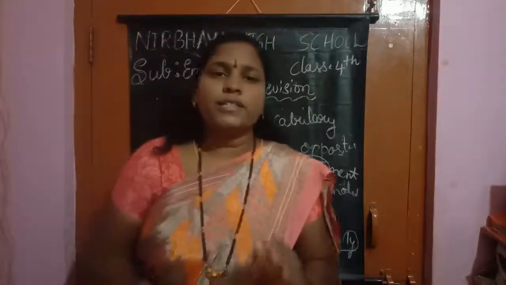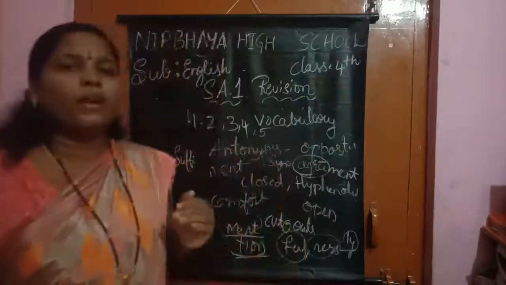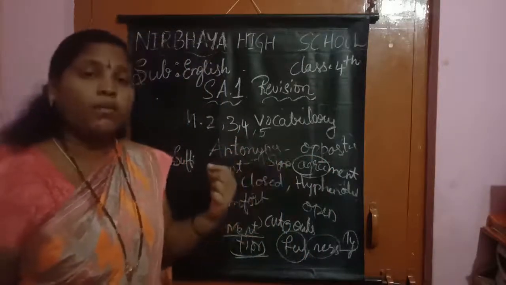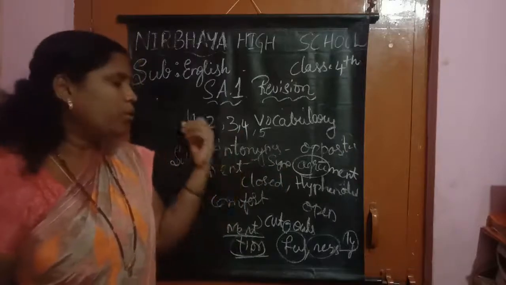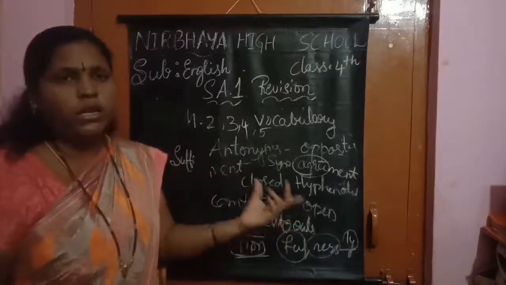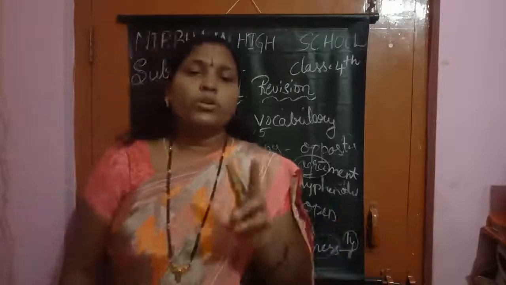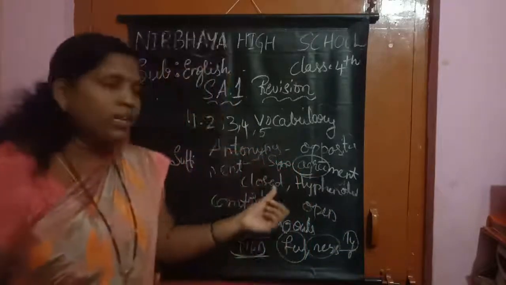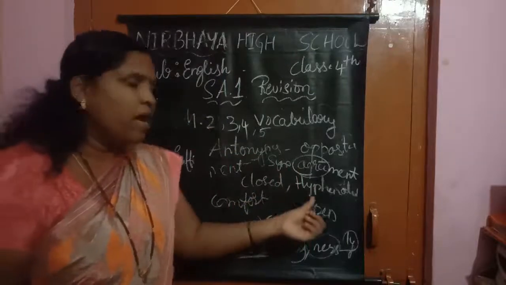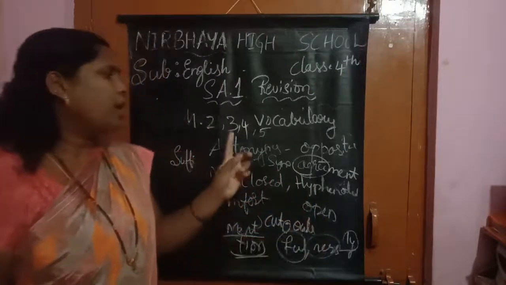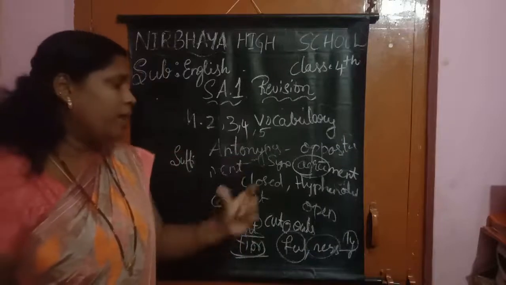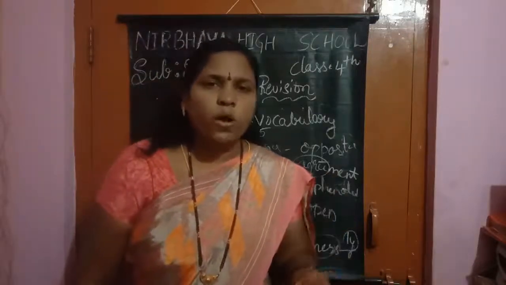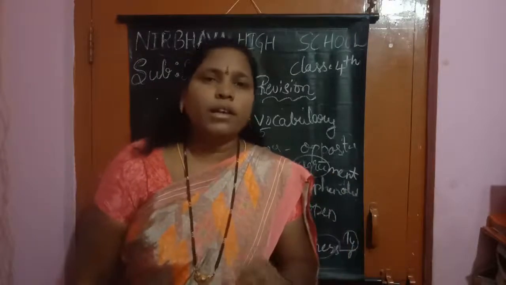What have we learned till now in the vocabulary part? See, in module 2 we learned antonyms. What are they? Opposites. In module 3 we learned compound words. What are compound words? Two different words form one new word. We have three forms: closed form, hyphenated form, open form. And coming to module 4, we learned synonyms. Synonym means a similar meaning or nearly the same.